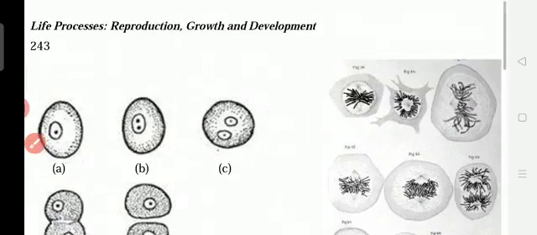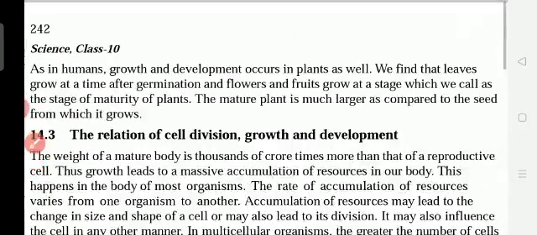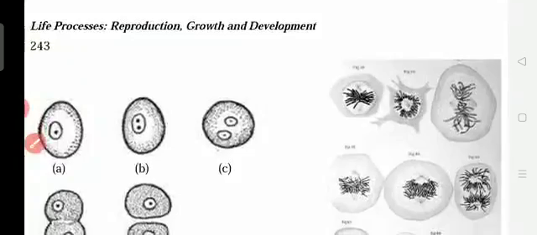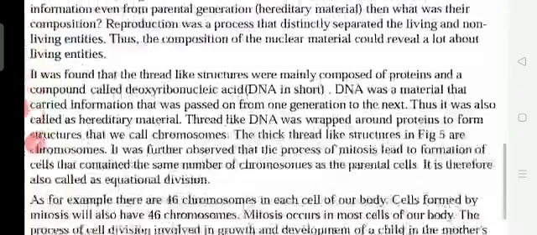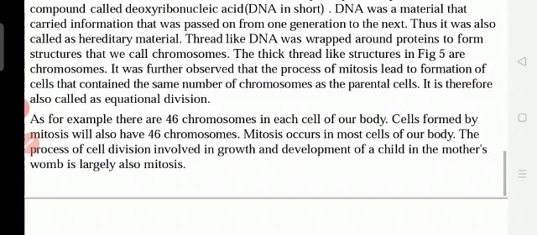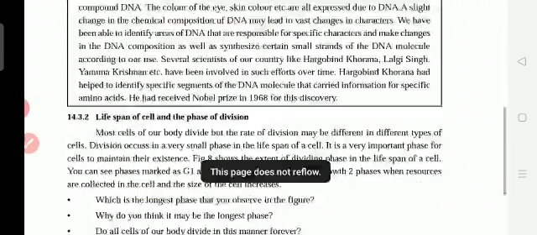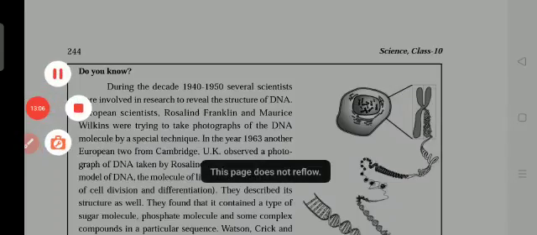Mitosis occurs in most cells of our body. The process of cell division involved in the growth and development of a child in the mother's womb is also largely mitosis. In the mother's womb, cell division is very fast. In the womb only the child grows within 9 months. So in the mother's womb the division is very fast. You have seen the picture yesterday, where the mother's womb is shown.